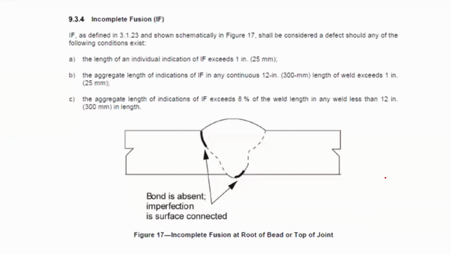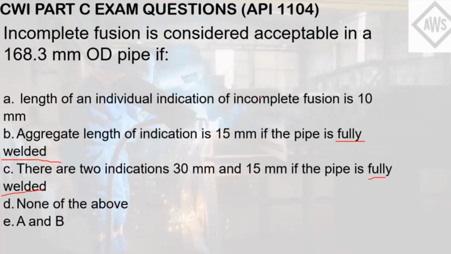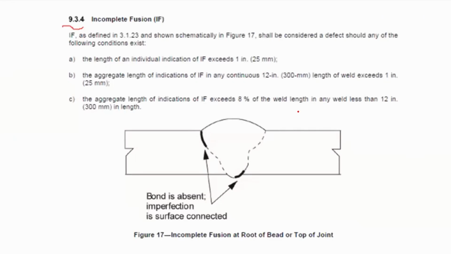As I mentioned earlier, you need to see the clause in Chapter 9 in which the acceptance criteria or the threshold for any indications to be considered a defect is indicated. For letter A, the length of an individual indication is 10 mm. This does not exceed the 25 mm limit here, so that can be considered as an acceptable indication. So letter A is acceptable.